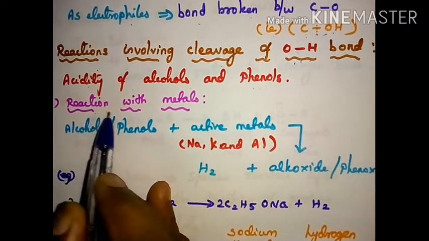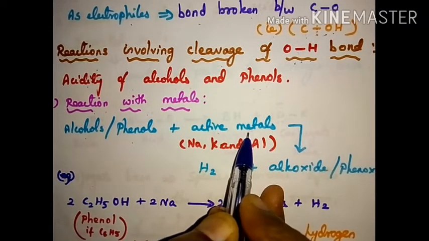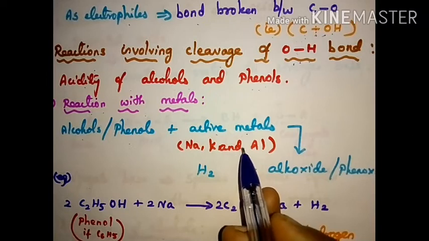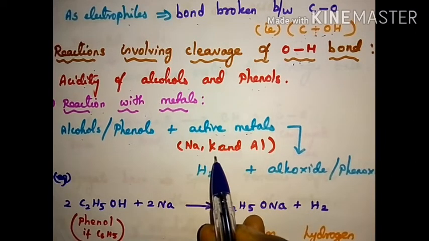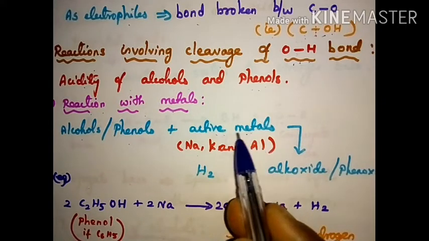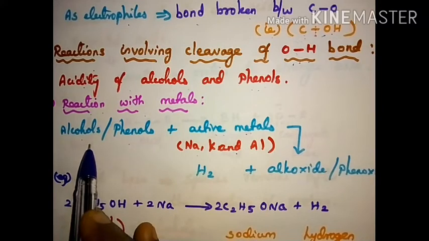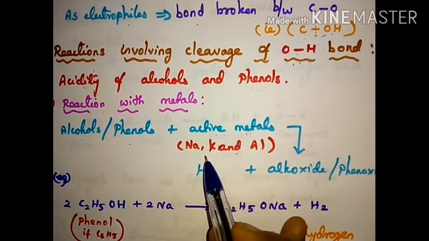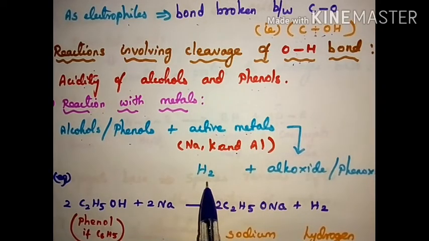The first property is reaction with metals. Alcohol or phenol reacts with active metals, that means highly reactive metals. Active metals have a tendency to donate an electron. Examples: alkali metals, sodium, potassium, aluminium. Now, alcohols and phenols first react with alkali metals. Alkali metals like sodium and potassium are commonly called active metals. It has a tendency to give the hydrogen ion.